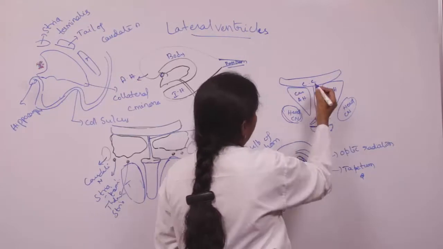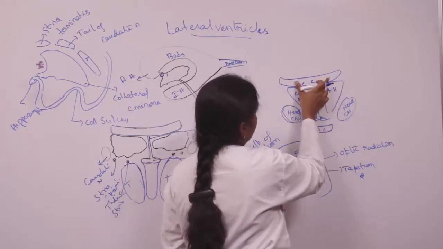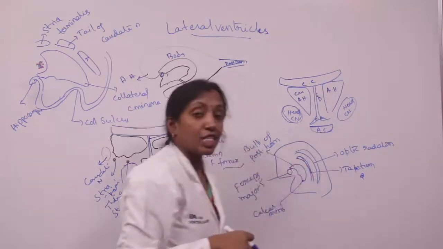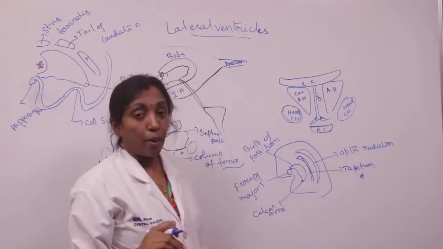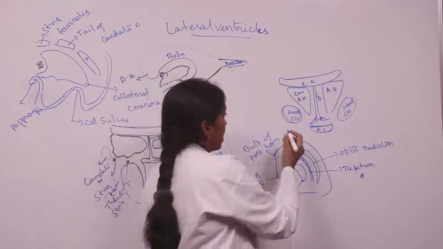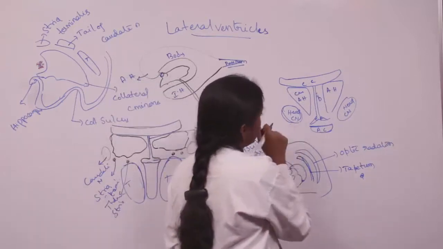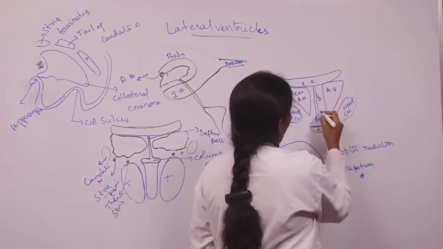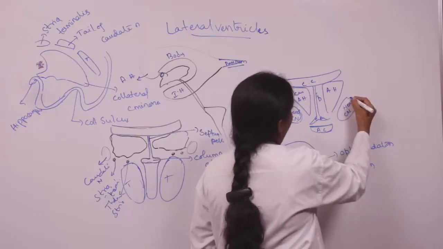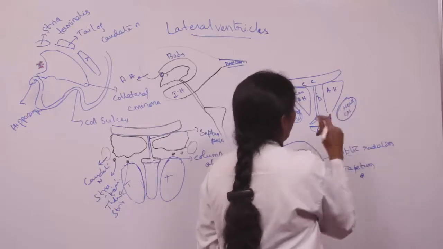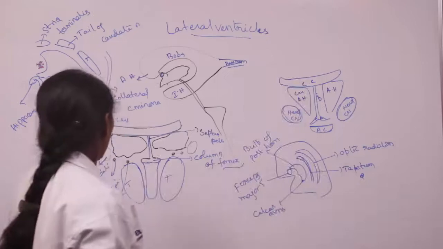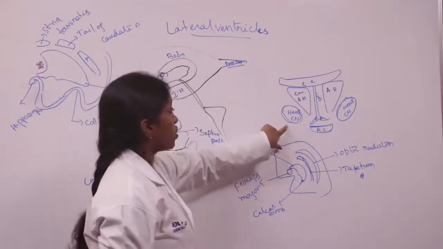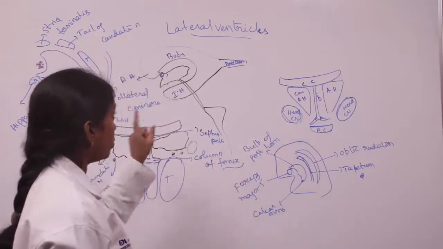And here we can see the corpus callosum forms the roof of the anterior horn of the lateral ventricle, and the floor is formed by the upper surface of the rostrum and genu of the corpus callosum, as well as the head of the caudate nucleus. Medially it is related to the septum pellucidum and column of fornix, and this is the head of the caudate nucleus, which forms the floor of the anterior horn. That's about the anterior horn.